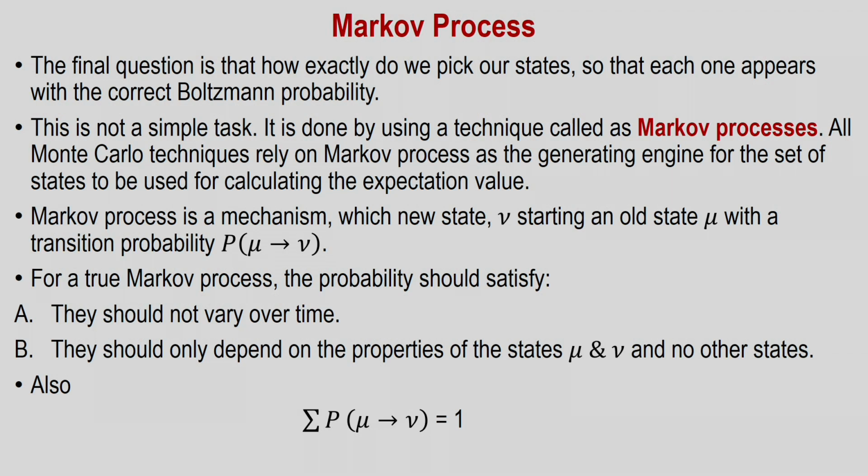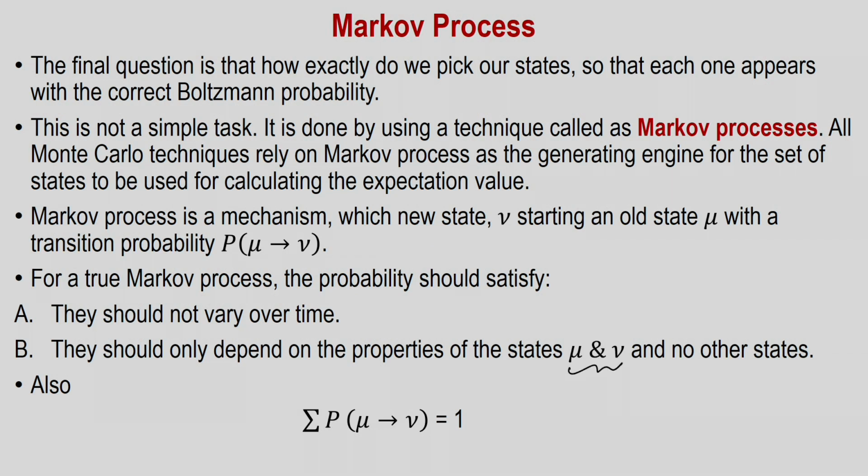So, you generate a sequence of states, and these states are fairly independent of each other, because for a true Markov process, the probabilities should not vary with time. Over time these probabilities should remain constant, and they should only depend upon the properties of this pair of states mu and nu and no other states.